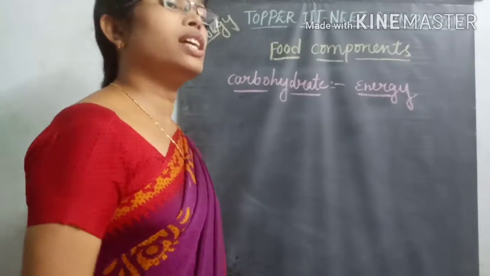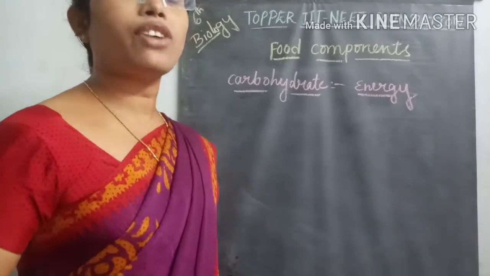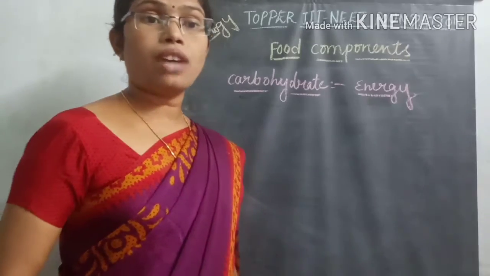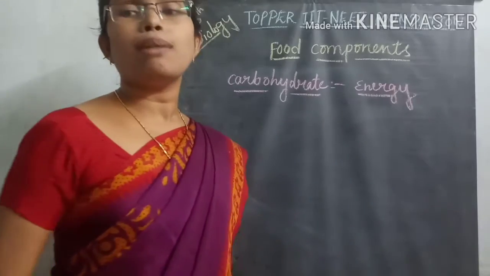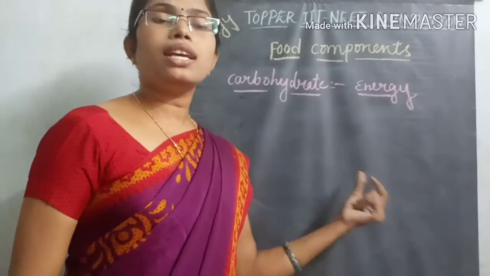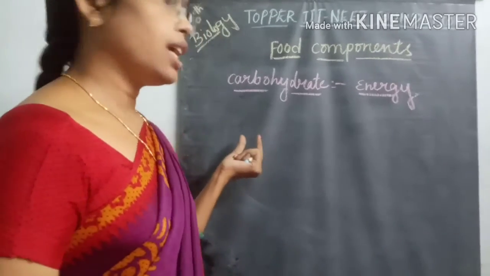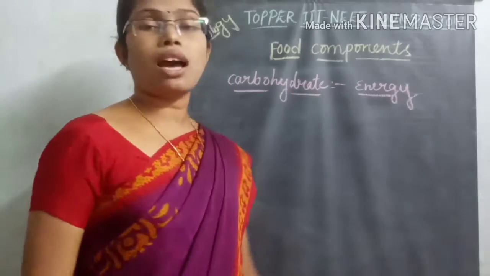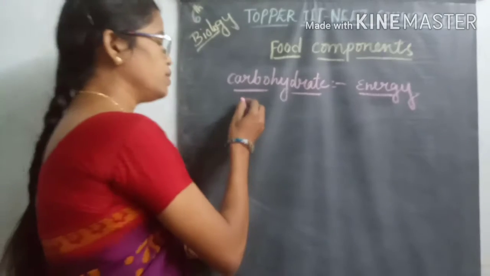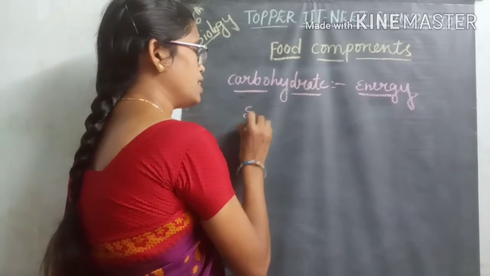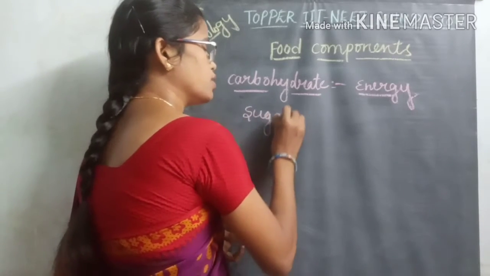So for doing that work, for existence of our life, or for survival of our body, we need some amount of energy. That energy is taken by using these carbohydrates as food materials. Coming to these carbohydrates, carbohydrates are nothing but sugar molecules.